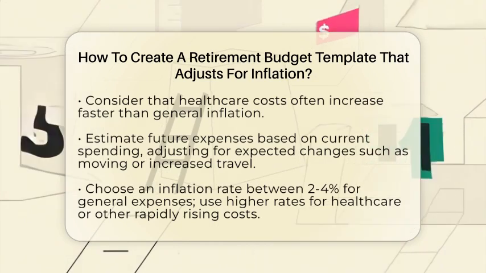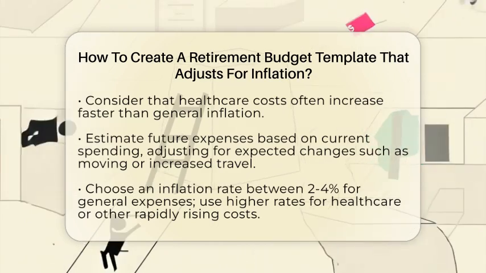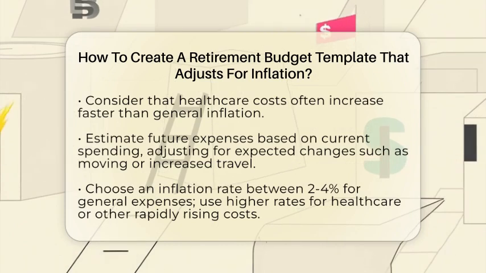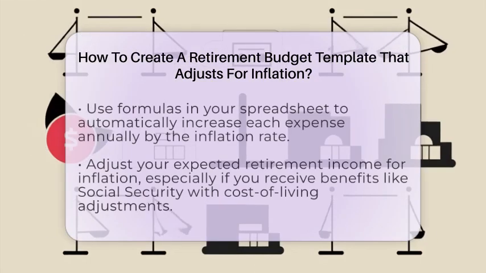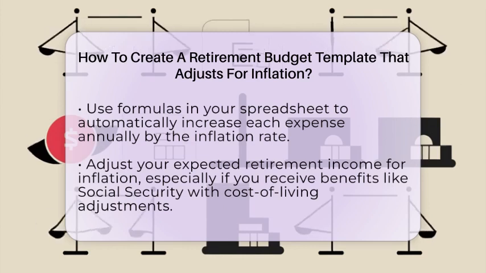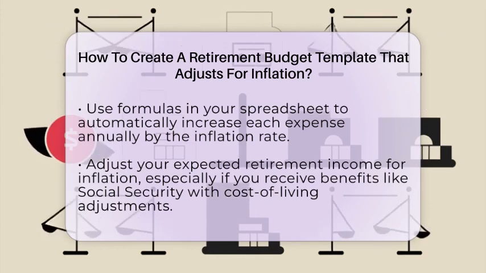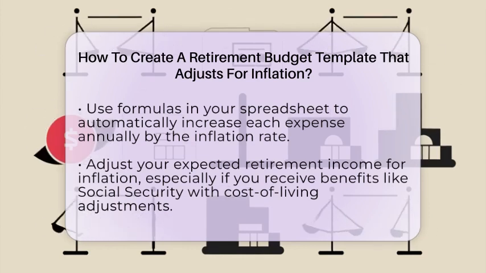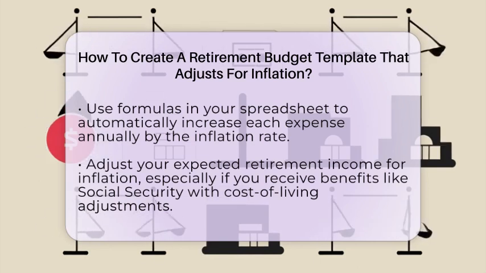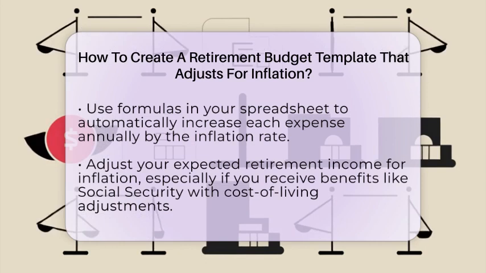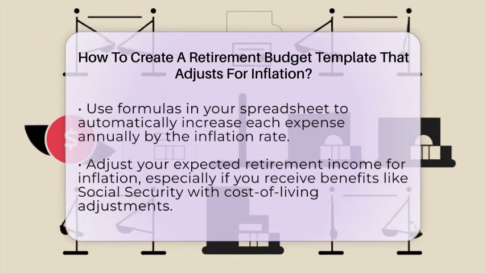Now, create formulas in your spreadsheet or budgeting software that automatically increase each expense by the inflation rate each year. For instance, if your current grocery bill is $500, next year it should be $500 multiplied by 1.03 if you're using a 3% inflation rate. This way, your budget stays realistic over time.